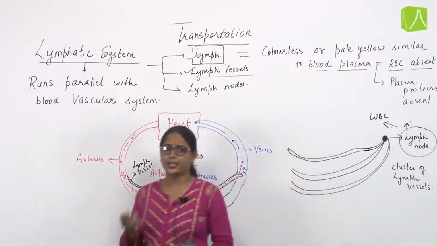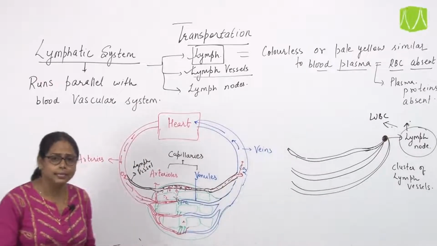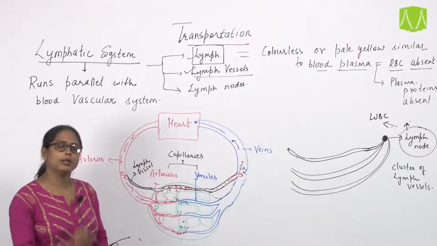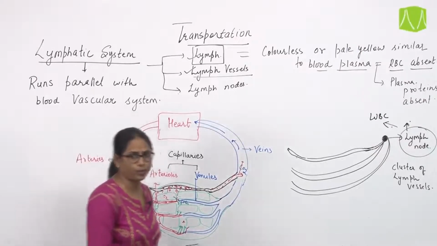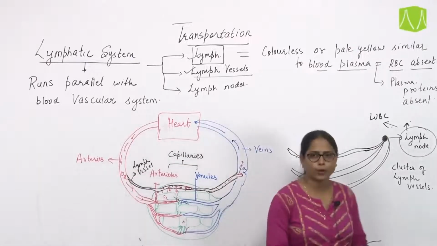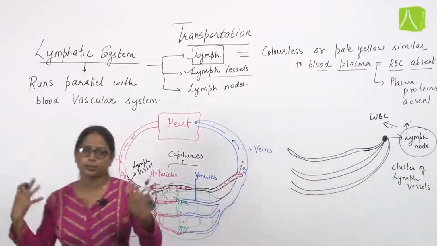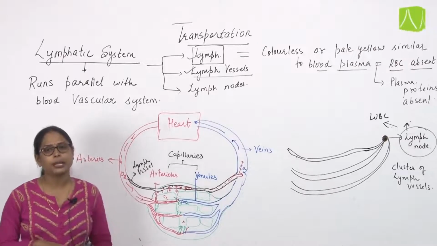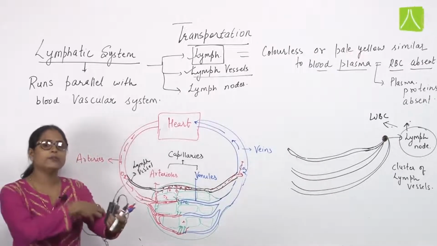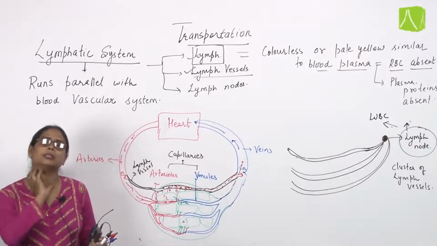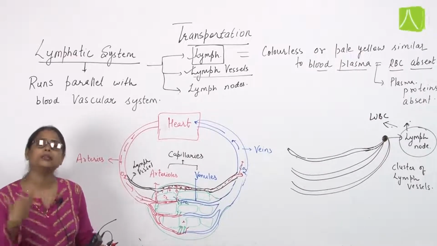If any bacteria or pathogen enters into the lymph, the lymph contains WBC or immune cells to act upon it and to remove it from the body. So lymph nodes are present in various parts of the body. For example, there are so many lymph nodes present in our limbs, in forelimbs and hind limbs, as well as in our neck region.